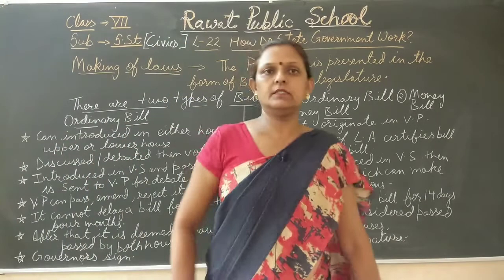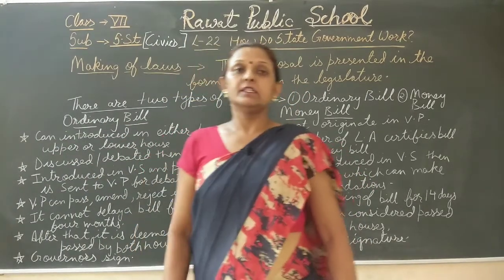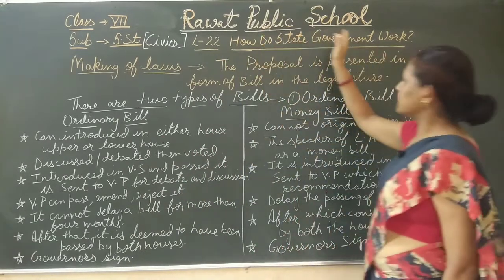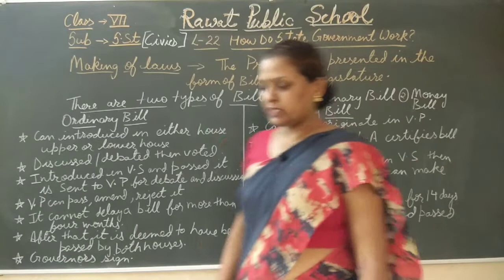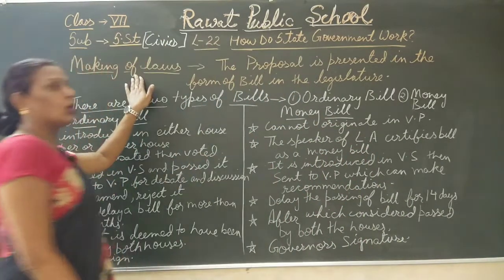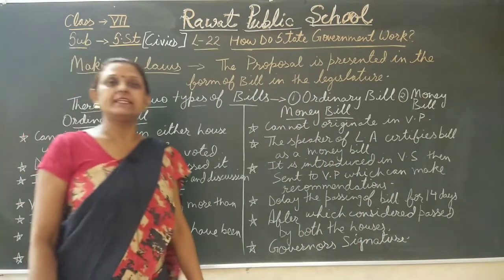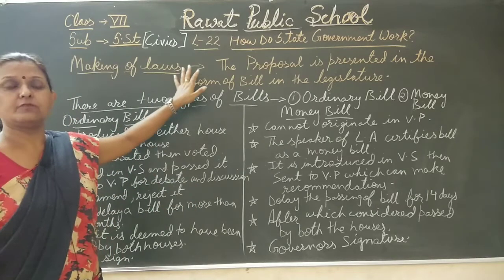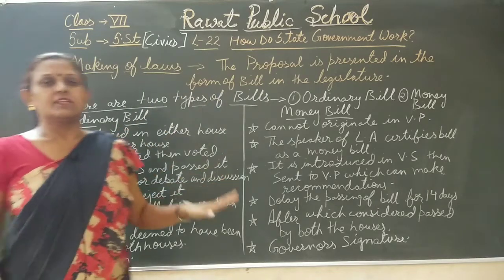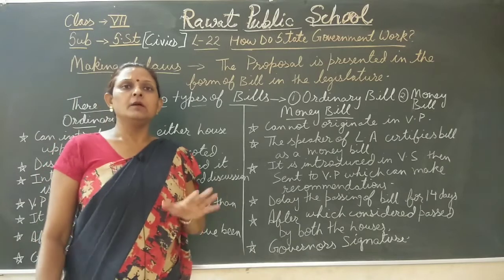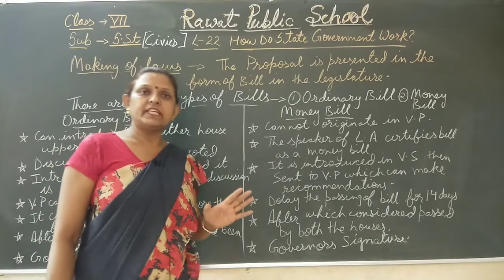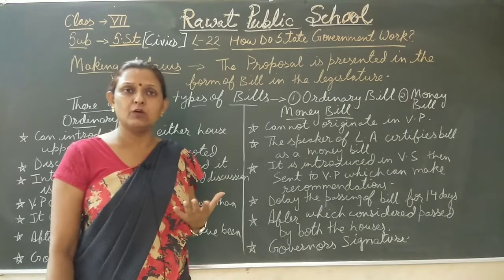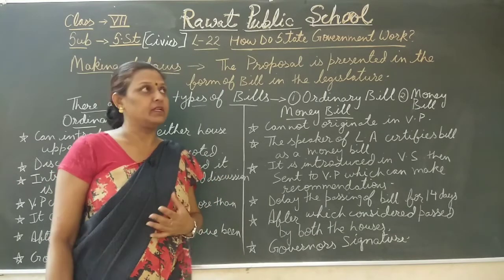Hello students, today again we are starting the same chapter of civics, that is lesson number 22, how do state government works. Today's topic is how laws are made in state legislature. The state legislature comprises two houses, Vidhan Sabha and Vidhan Parishad. Those states which have both the houses are called bicameral, and those states which have only one house are called unicameral.